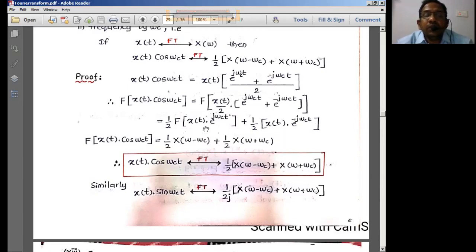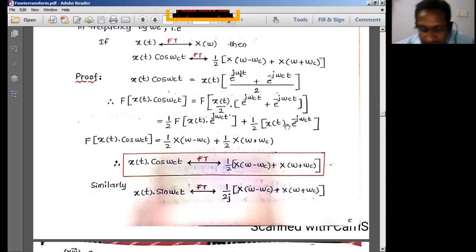Now, in the previous slides we discussed the frequency shifting property. What this property tells us is that if there is a shift in the frequency domain of minus omega c, in the time domain the time signal simply gets multiplied by e power plus j omega ct. If it is a translation of plus omega c in the frequency domain, you will see that in the time domain as multiplication of x of t with e power minus j omega ct. So that is the form we have from the frequency shifting property.